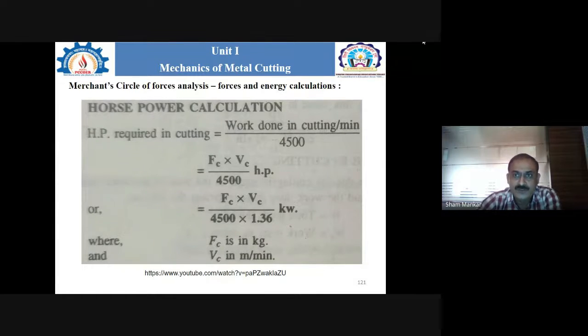If you have any query or doubt, please let me know. Any doubt or any query? If you use different notebooks, reference books or textbooks, different notations are there. Or you may search for how to draw this Merchant circle diagram for the analysis of the forces and angles.